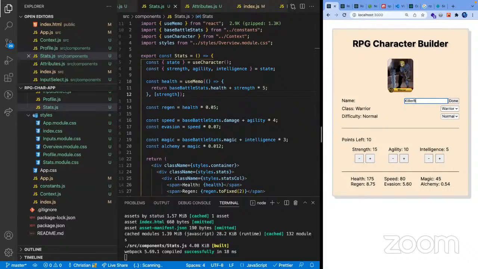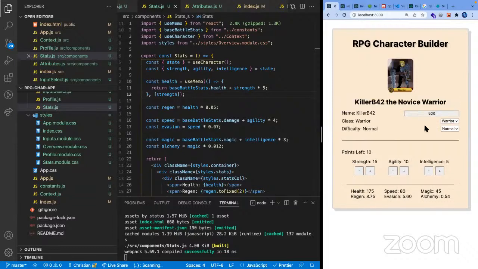Killer B42. Okay. Let's change it to a ranger, an epic great ranger one. Killer B42, the great ranger. Add agility, and then we don't have any points left. Increase intelligence, increase our strength, intelligence of 10. And yeah, those are pretty much interacting with each other.